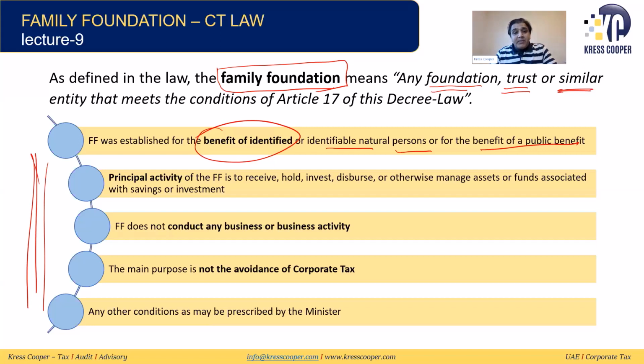Any other condition as may be prescribed by the minister. These are the 5 conditions. If these 5 conditions are being fulfilled, law says that any foundation, any trust, or any similar entity will be considered a family foundation. So we know this basically.